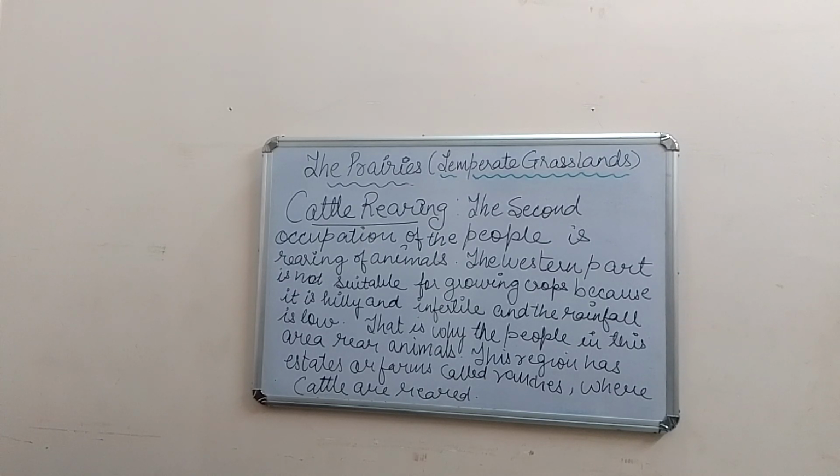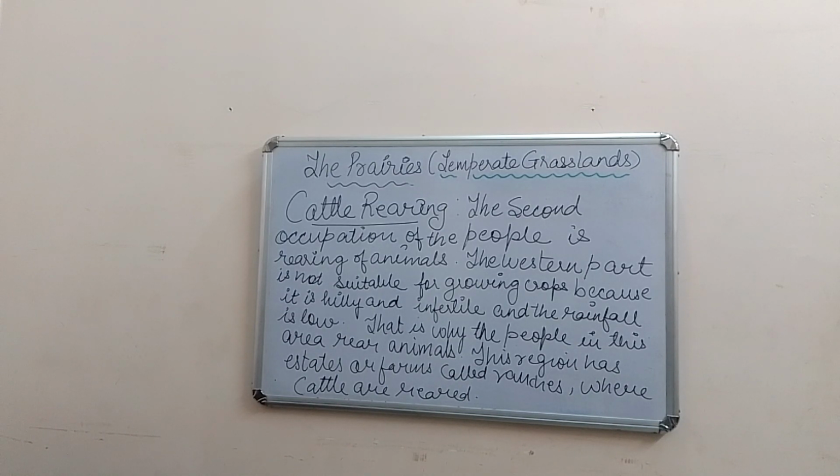If you remember, when we talked about the land features of the prairies, we learned that the western part of the grassland is hilly, whereas the eastern part is flat.